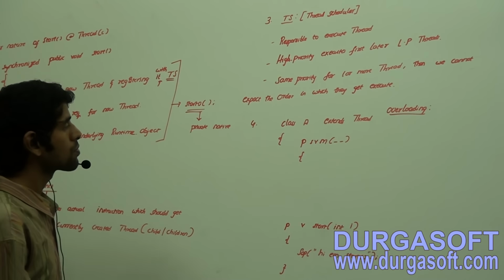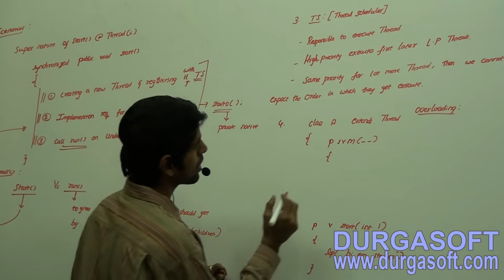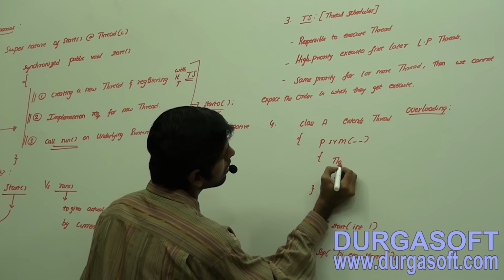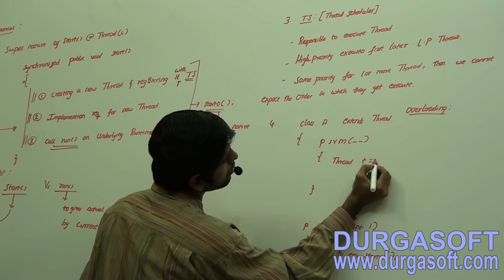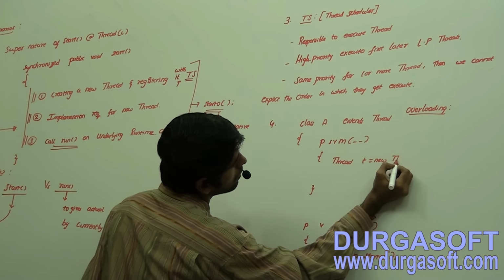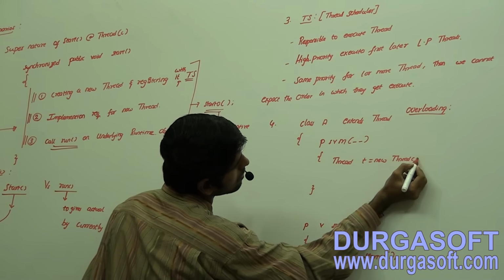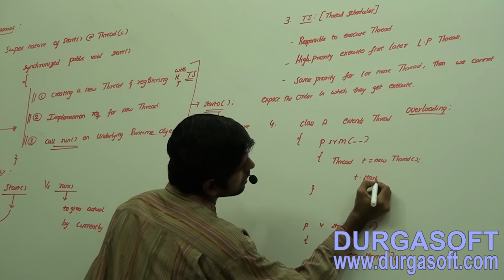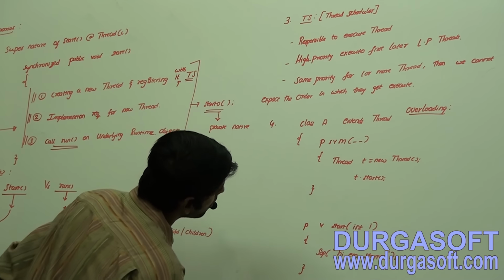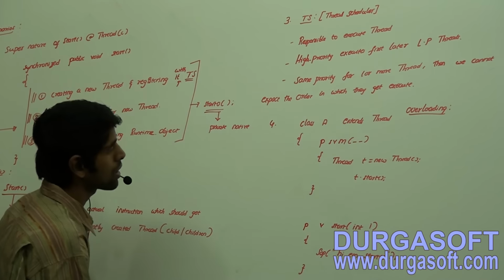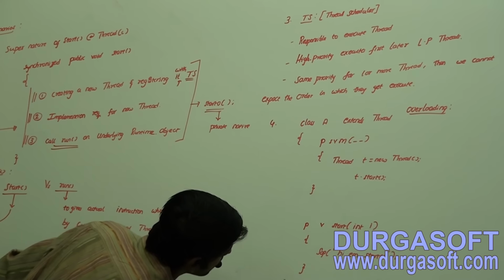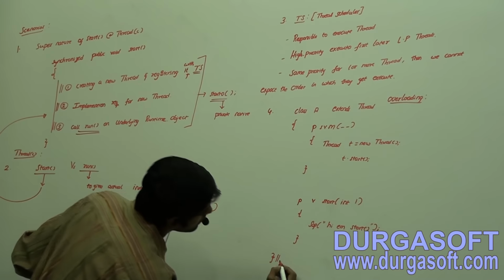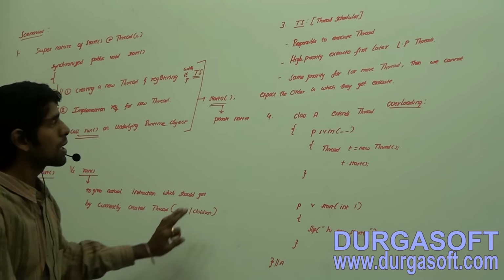Now see, here I am going to create a thread: Thread t = new Thread(); then t.start(). Now what is going to happen? You should give the answer to me. Also, I am not going to take a run method. No run method, it is the end of the class.